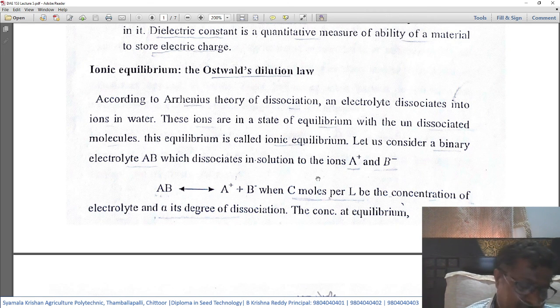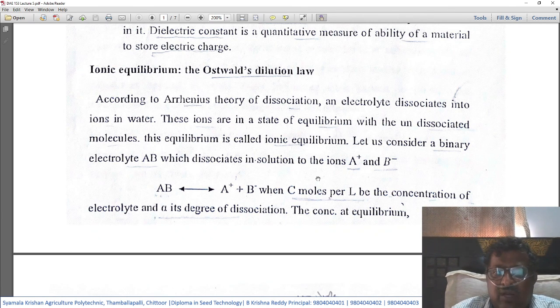The solution will contain A plus and B minus ions, and there will be undissociated molecules of AB also in the solution. Then the ionic equilibrium can be expressed as below: AB in equilibrium with A plus plus B minus.